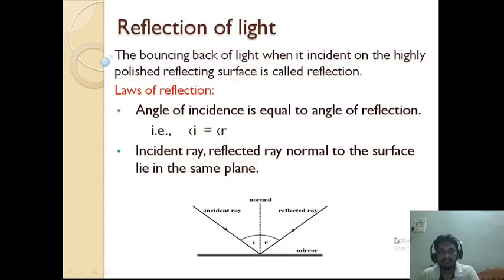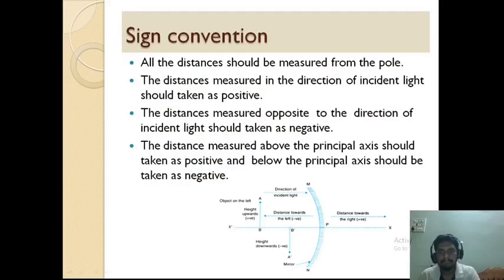See here. Next, sign convention. Every distance should be measured from the pole only. Here I'm taking a concave mirror. This is the pole, the midpoint of the curved surface. Every distance must be measured from the pole only. That is the first rule to remember.